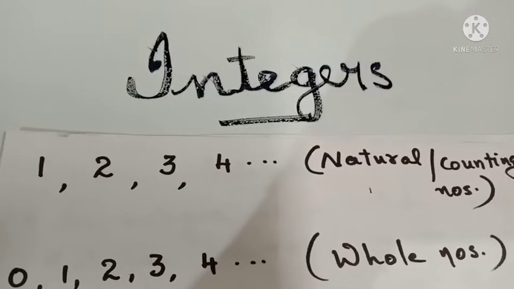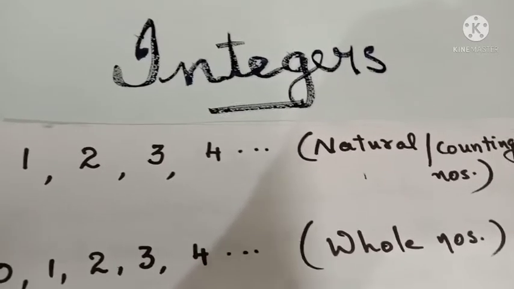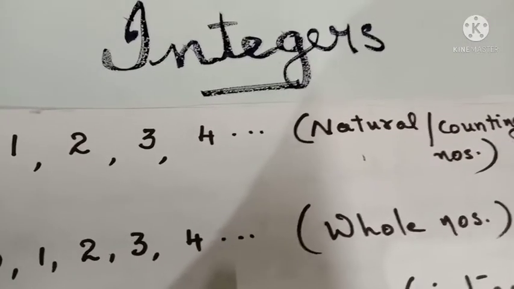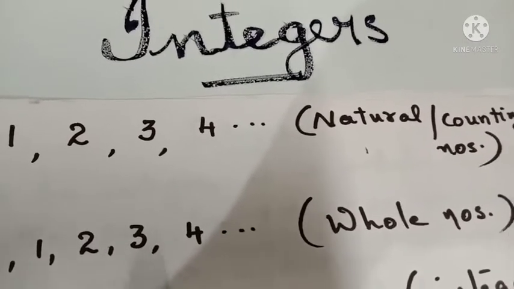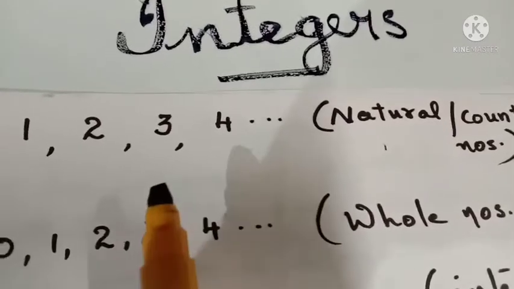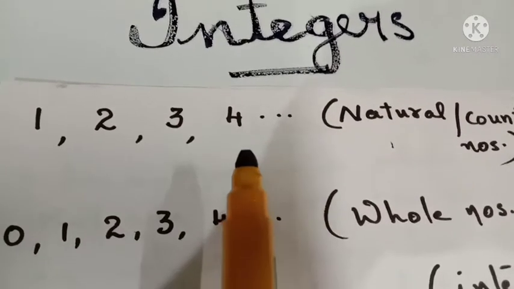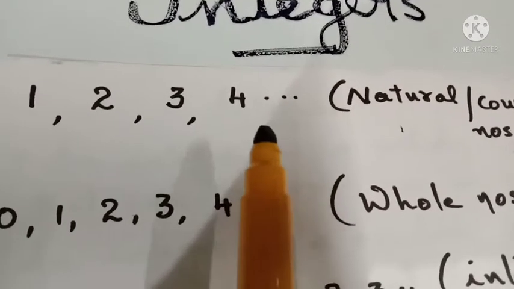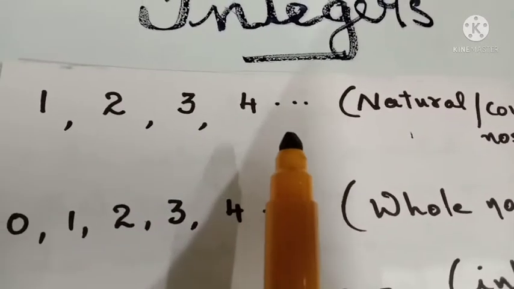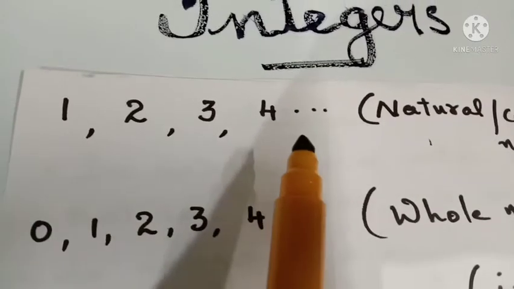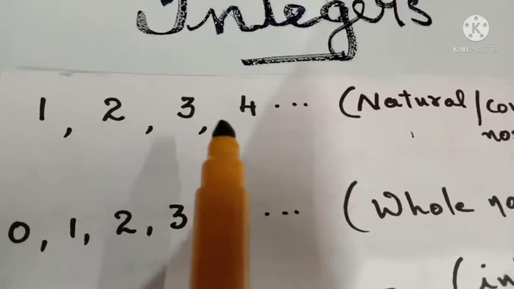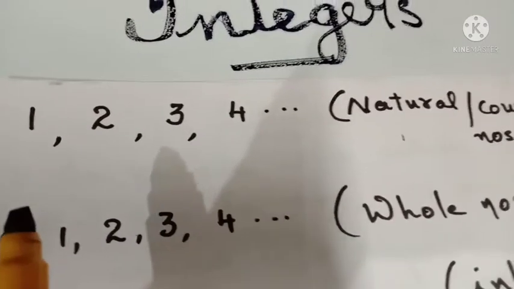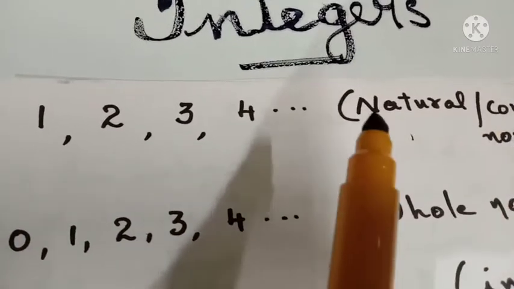Hi all, today's topic is integers. But before moving to integers, I would like to tell you a few things about natural numbers. You all know what a natural number is, right? You had learned it in smaller classes. Natural numbers are counting numbers. We'll start from 1 onwards: 1, 2, 3, 4, etc., up to infinity. No end at all.